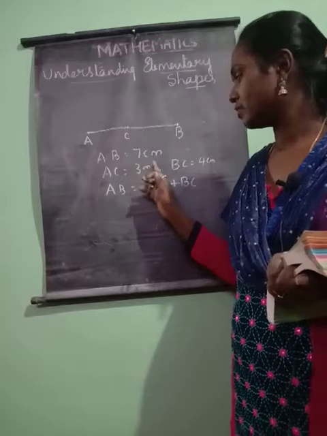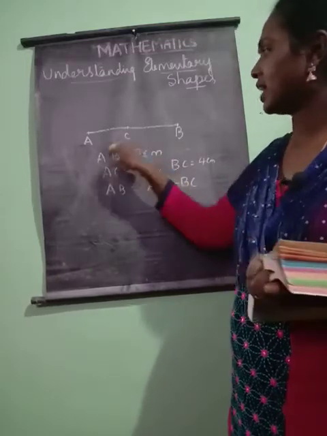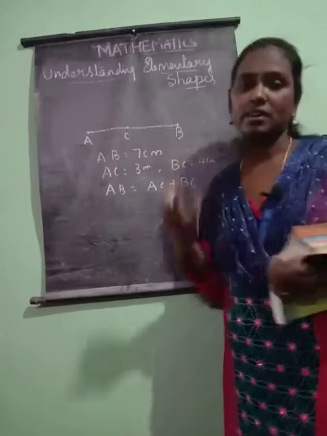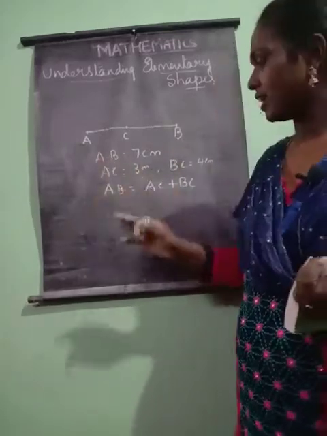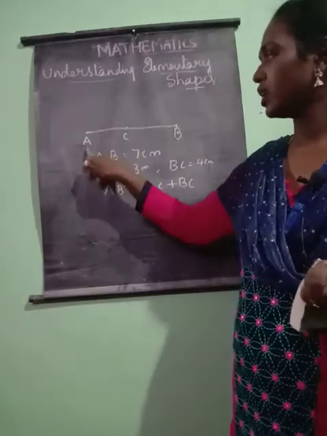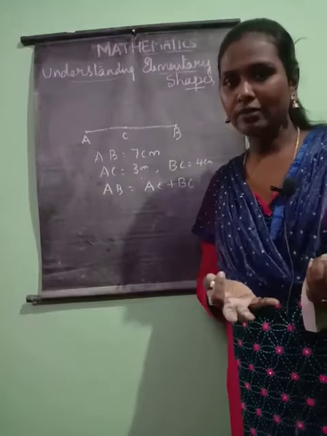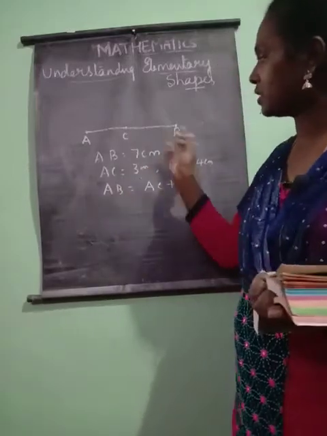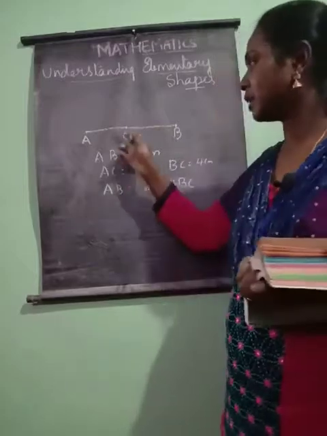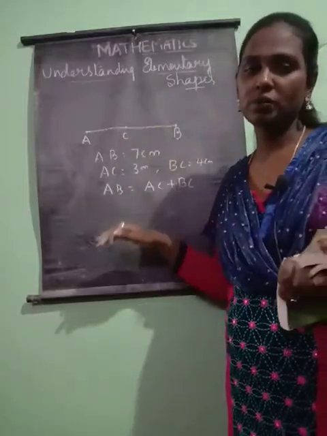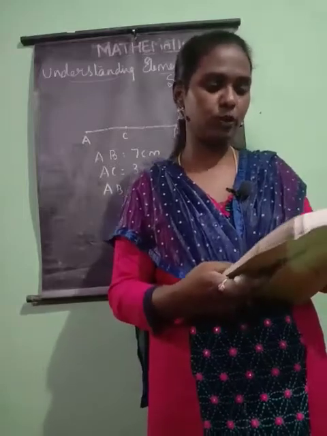So here we come to know that AC plus BC is 7 centimeters, that is AB. Hence I can write AB is equal to AC plus CB. The 7 centimeters can be written as 3 plus 4 centimeters, as mentioned in English alphabets. Have you understood? Yes, I hope you understood.